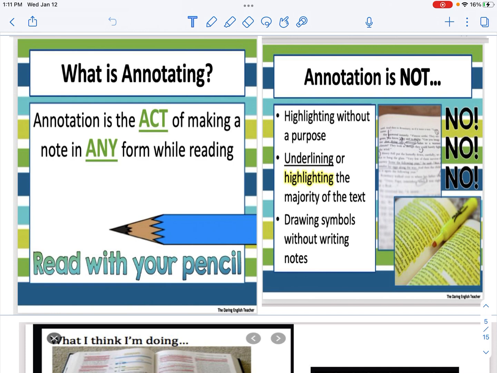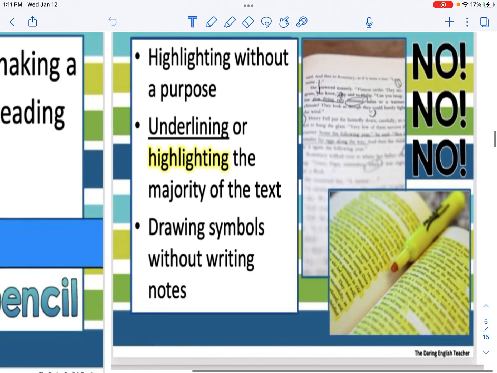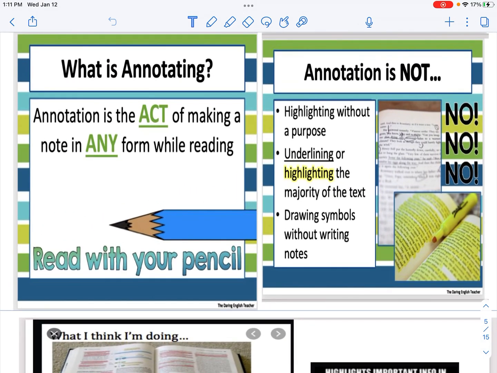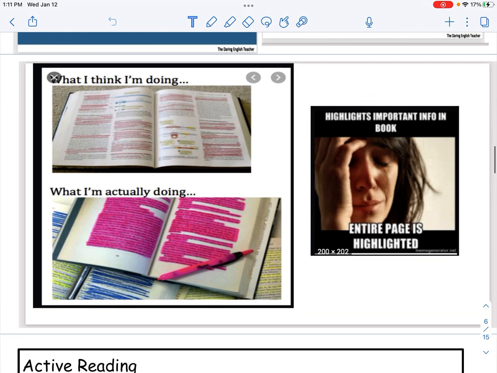In order to annotate, we need to set a purpose. We need to look for specific elements. Now, when it comes to annotating, here's an example of what not to do. You do not just want to highlight, or you don't just want to draw symbols without writing notes. So today we're going to learn how we can become better at annotating.